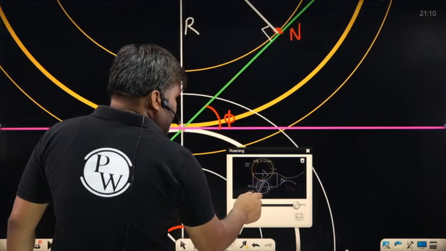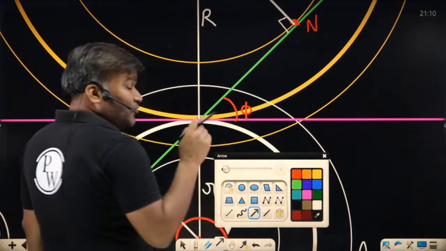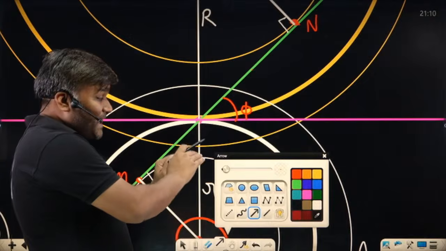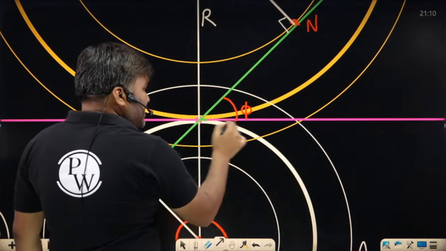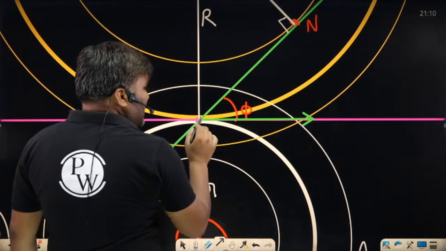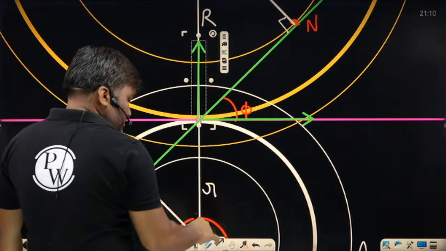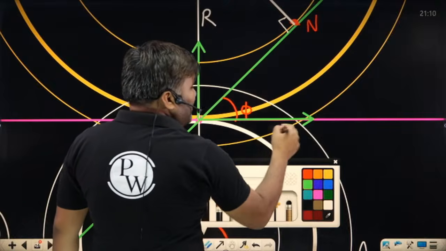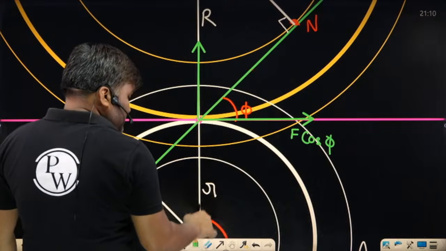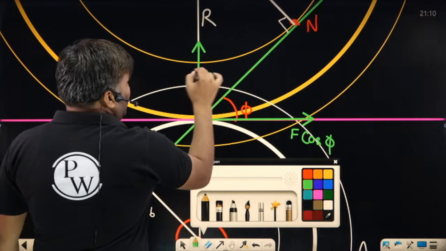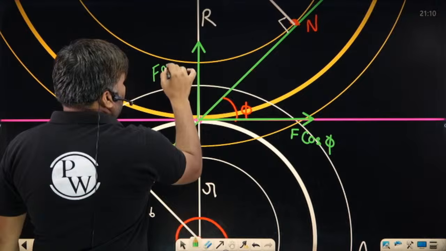If I take two components, what are the forces applied by the pinion tooth on the gear tooth? Sir, this is the force. I am taking one component of force here, another component here in this direction. So can I write one component F cos phi is here, and this is the F sin phi.